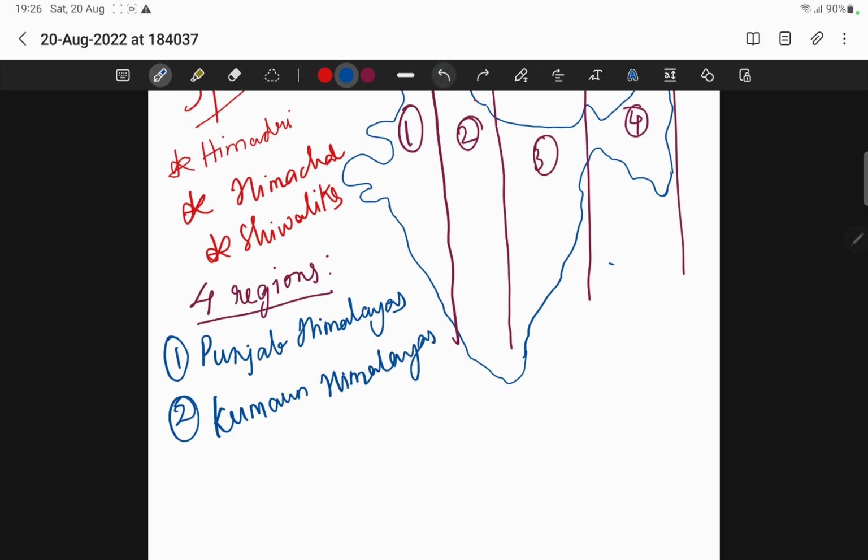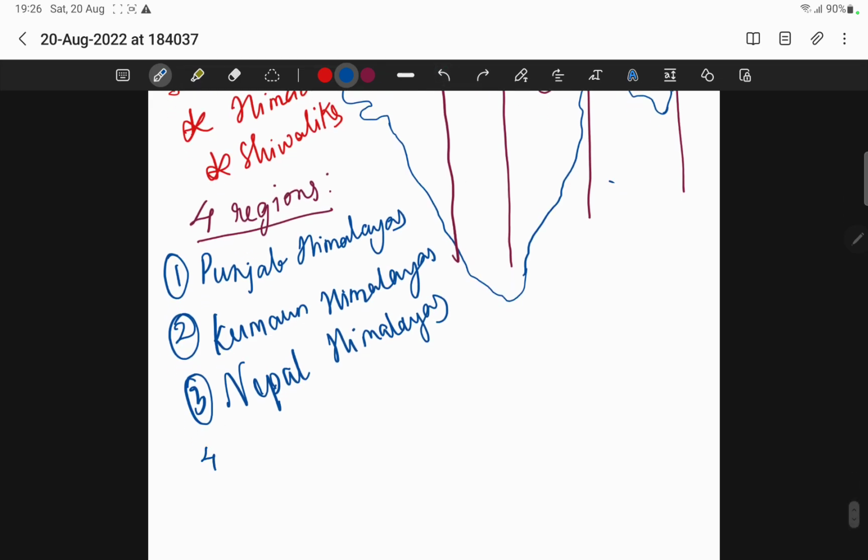This third one is Nepal Himalayas. This fourth one is Assam Himalayas.